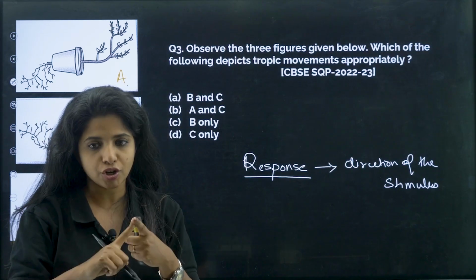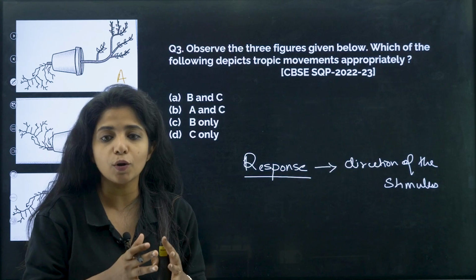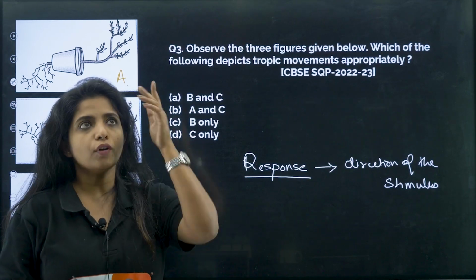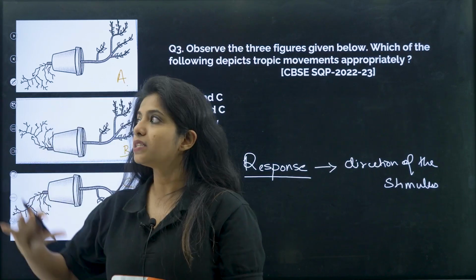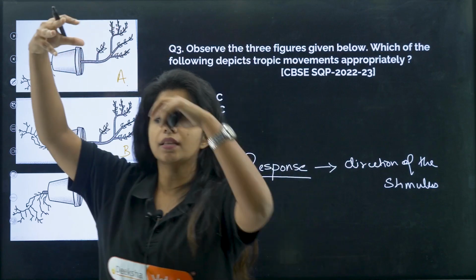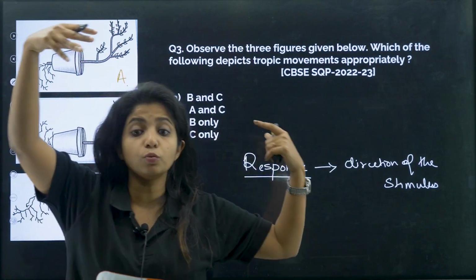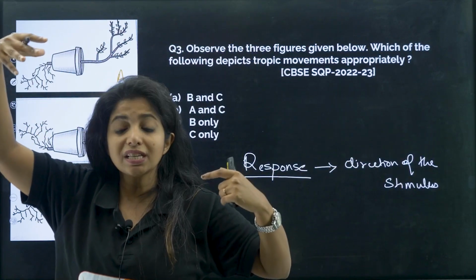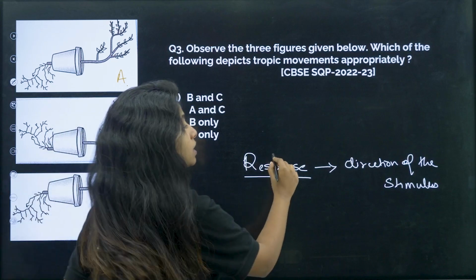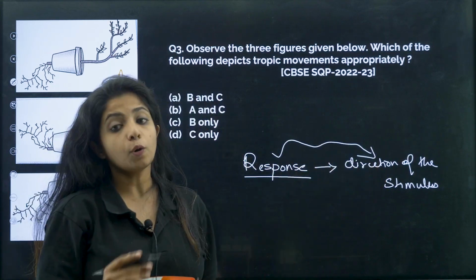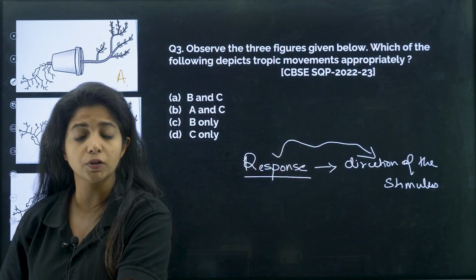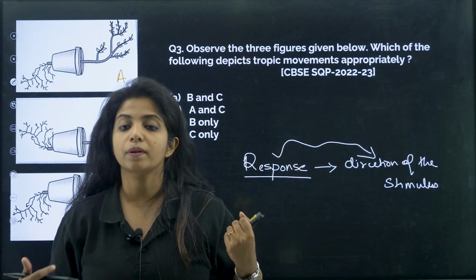What is the stimulus there? Touch. And the response is closing. Nothing else is happening over there. Now, think of a sunflower, which basically moves according to the sun. Here the sun is the stimulus and the sunflower moves according to it. So this is a tropic movement, where the response is in the direction of the stimulus. Now if the sunflower was moving opposite to the direction of the sun, that is also a tropic movement itself.